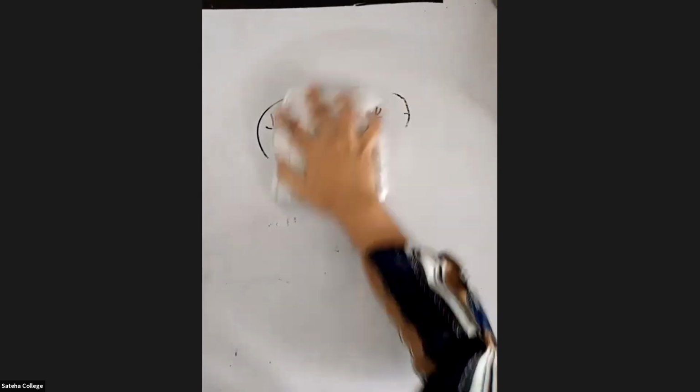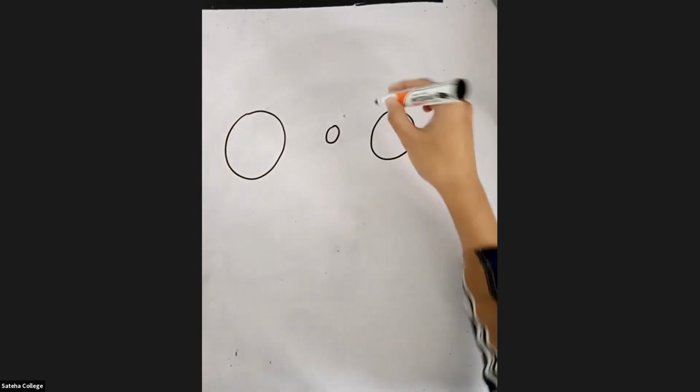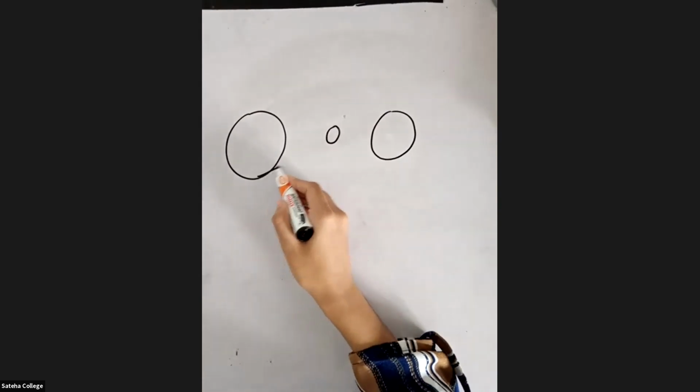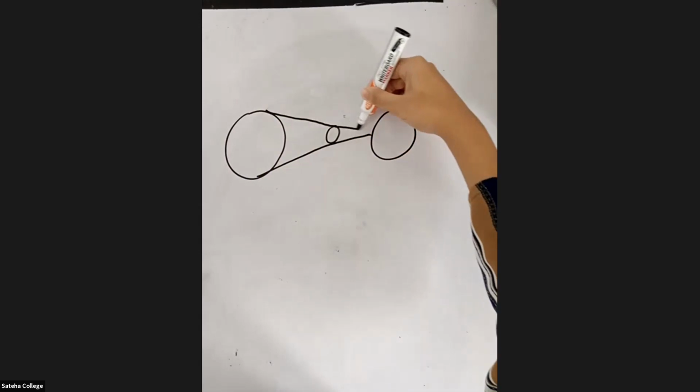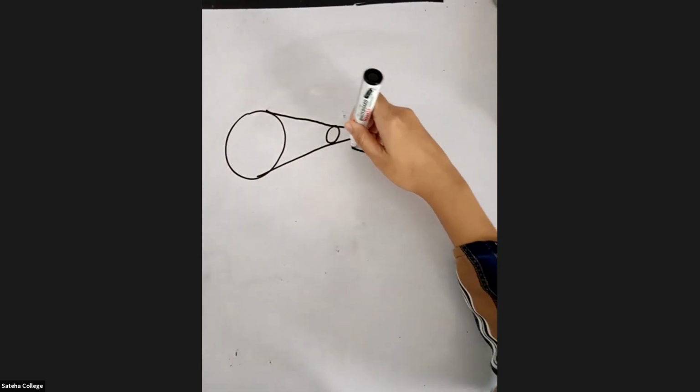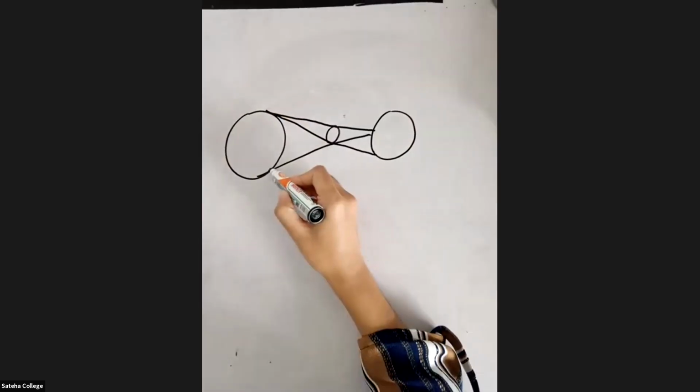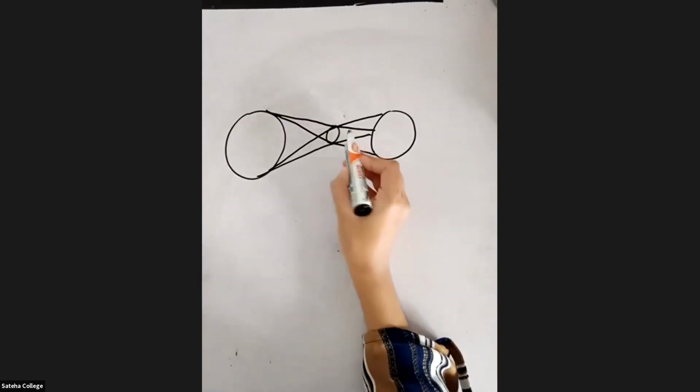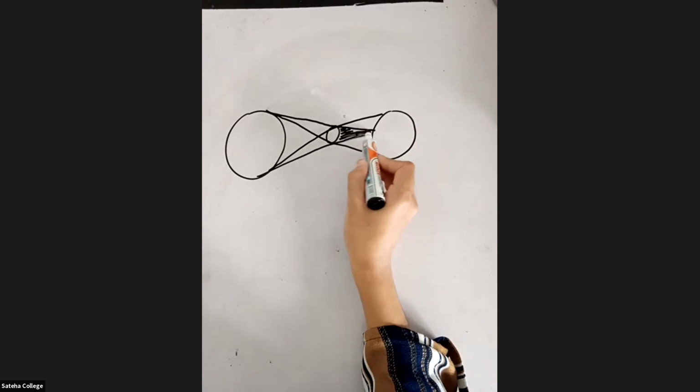Based on the type of the shadow, now when I draw the solar eclipse, this is the moon, this is the earth, right? The shadow is going to fall on the earth. When I draw it from here to here, this part is the umbra.